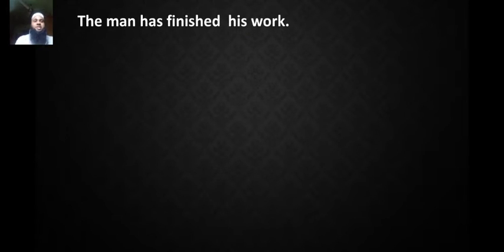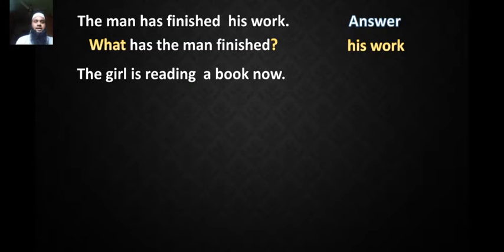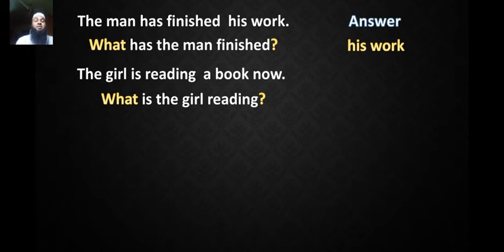The man has finished his work. Look at here, we can make a question from the sentence, what has the man finished? The answer, his work. Another sentence, the girl is reading a book now. We can make a question with that sentence. What is the girl reading? The answer is a book.